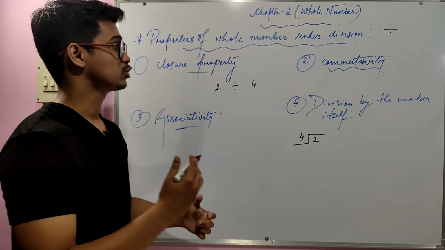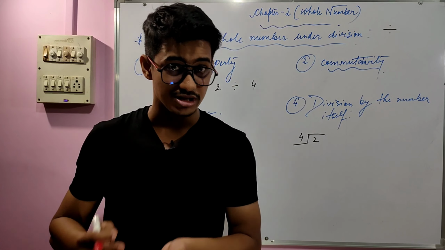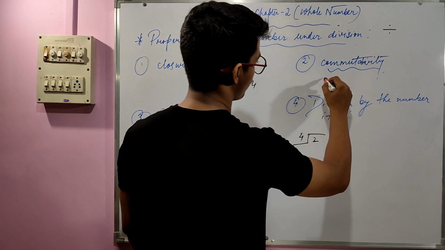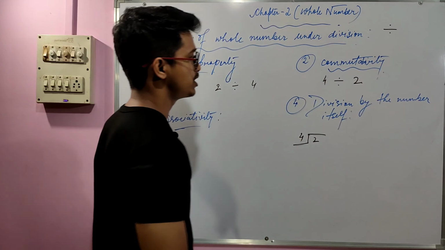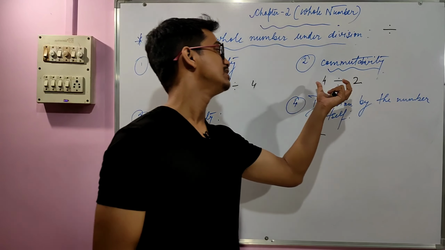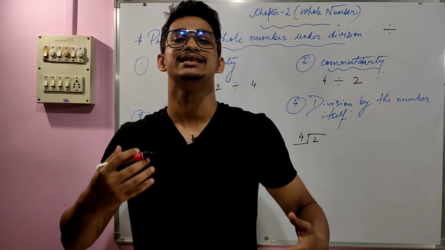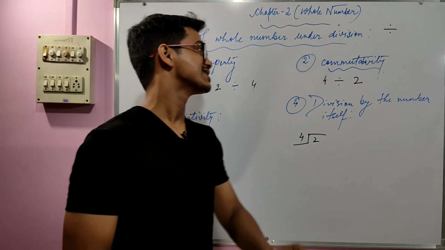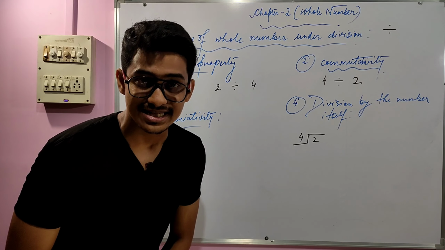But when we are talking about commutativity, is it possible or not? Let's find out. So here the same examples are there. Let's say 4 and 2. These are the two numbers, and first of all, commutativity means what? We operate with these two numbers, and then we interchange the numbers and find out what the result will be. If the result is the same, then we can say that commutativity holds. Then the two numbers are commutative, right?